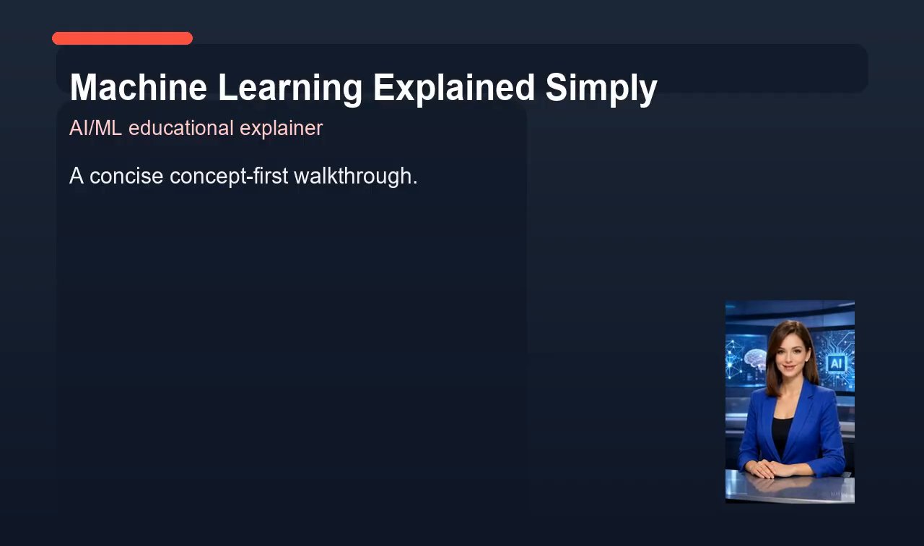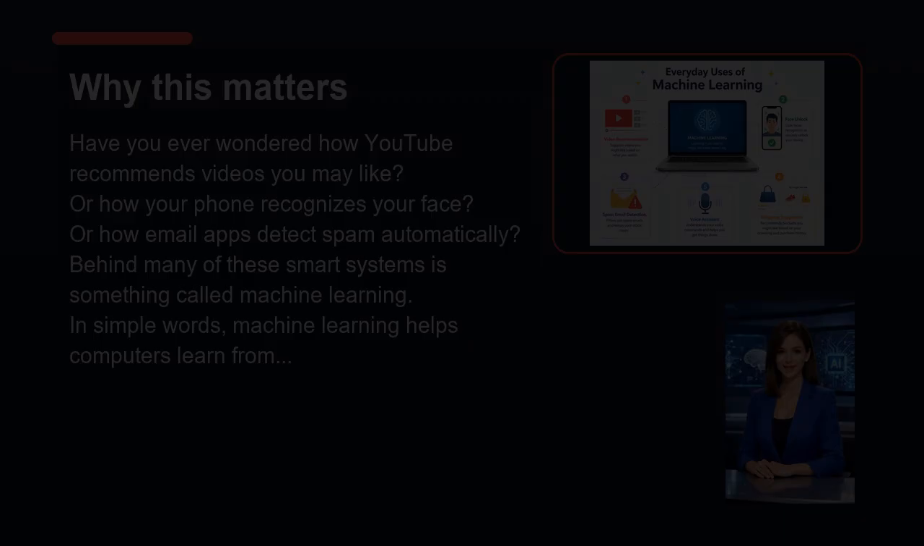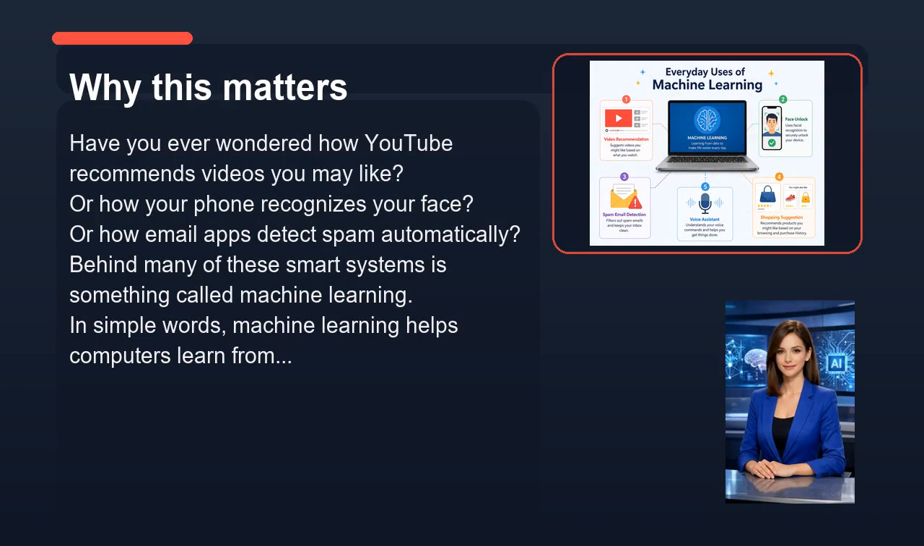AI/machine learning educational explainer. Now let's look at why this matters. Have you ever wondered how YouTube recommends videos you may like? Or how your phone recognizes your face? Or how email apps detect spam automatically? Behind many of these smart systems is something called machine learning. In simple words, machine learning helps computers learn from data. Instead of giving the computer every instruction, we let it find patterns. In this video, we will understand machine learning in a simple way.